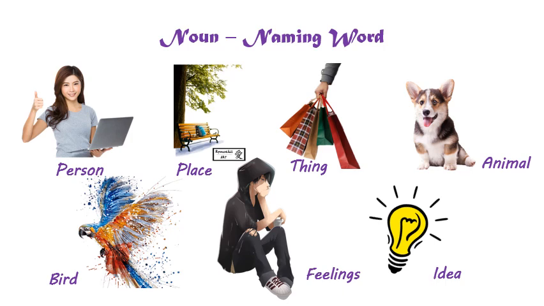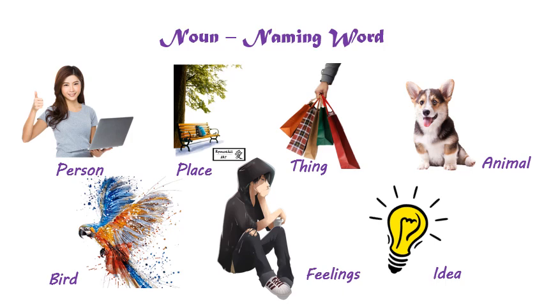Names given to days like Monday, Tuesday, Wednesday. Names of months like January, February, March. These words are also nouns. Nouns are also names given to companies. For example, Ford, Samsung, Nokia. Names of books, Oliver Twist, Snow White and the Seven Dwarfs. Names given to movies like Titanic or E.T.